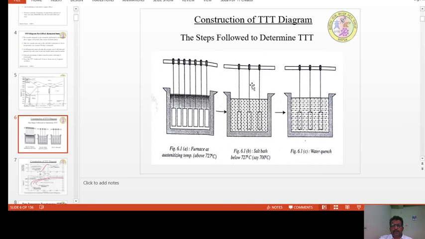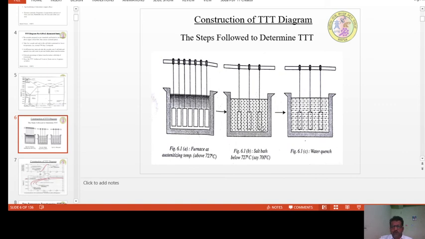So I have got one more PPT in which I can explain whatever I have explained. So this is the first container or furnace. In this, it is heated to a temperature above 727 degrees centigrade, and then dipped into the second container, which is maintained at a temperature less than 727 degrees centigrade. In this case, I have taken 700 degrees centigrade, and then dipped into cold water, that is water quenching, so that the phase transformation is ceased.